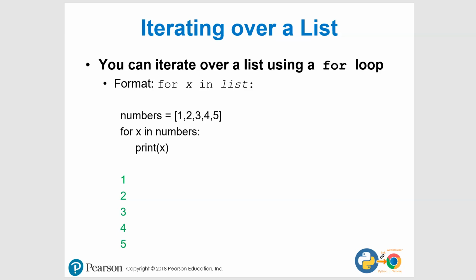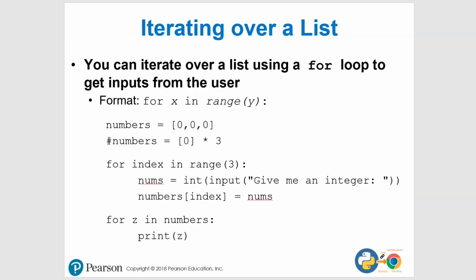Let's take a look at this. Let's say, and this is the way that you'll end up doing a lot of your assignments. Remember, we're using a loop to do some of the work for us. So we can use something like range. And again, there are different ways of doing this, but we're going to use iterations, using a list, using a for loop to get input from a user.